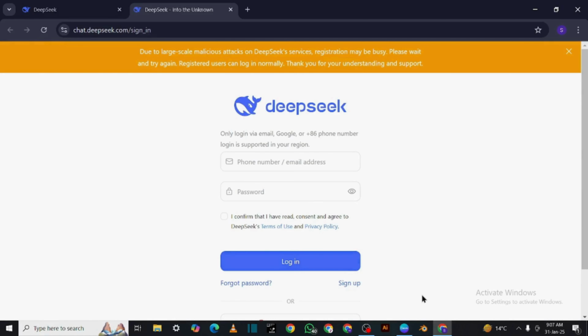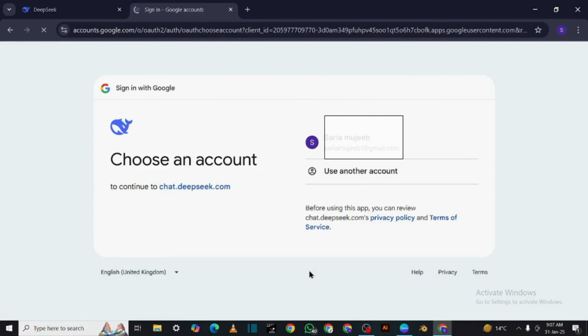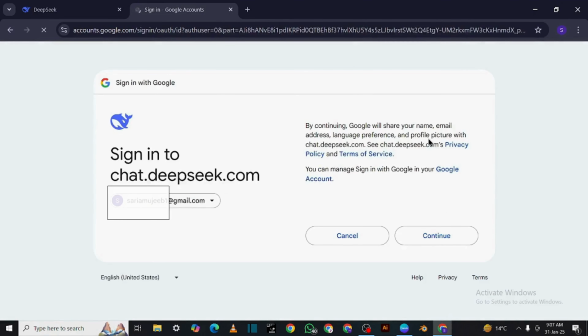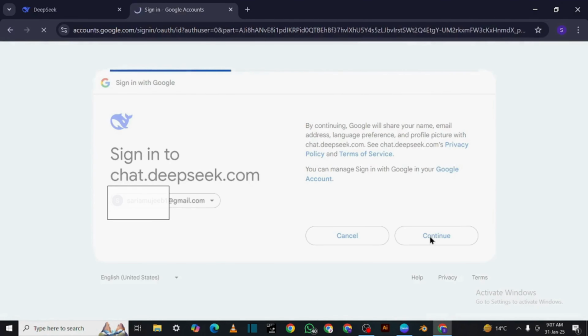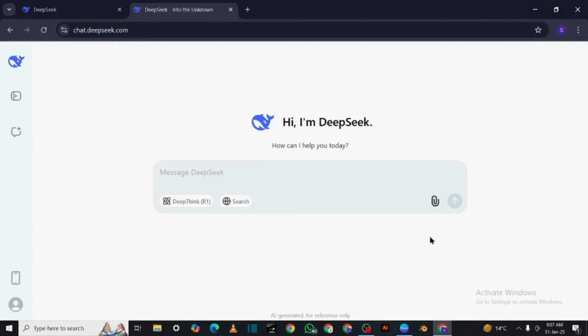Here, you need to sign up or log in with Google. I'll choose Log in with Google. Select your account and click Continue. Welcome to DeepSeek. Now let's test it out.